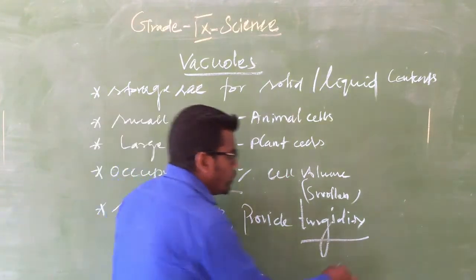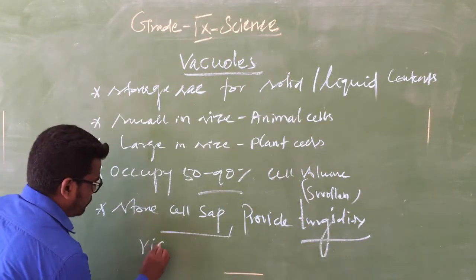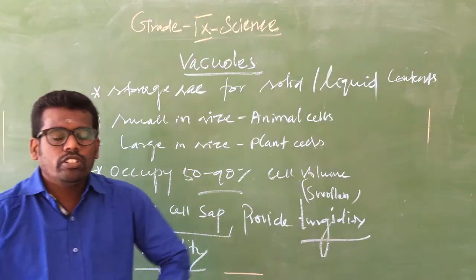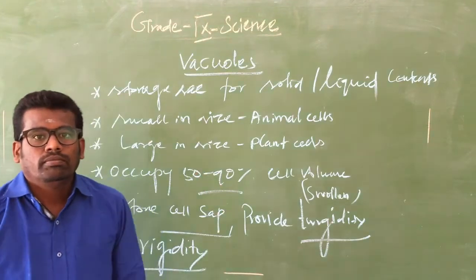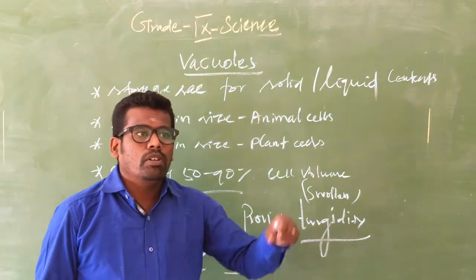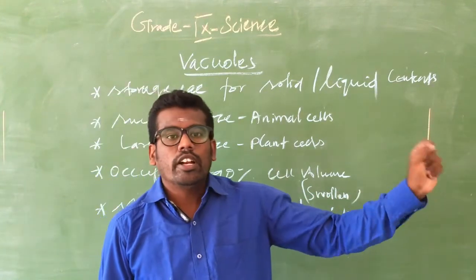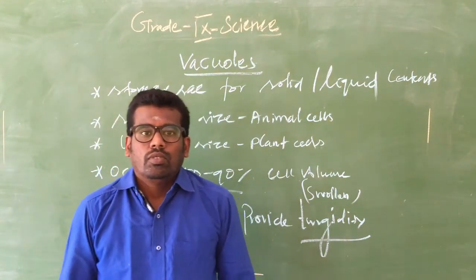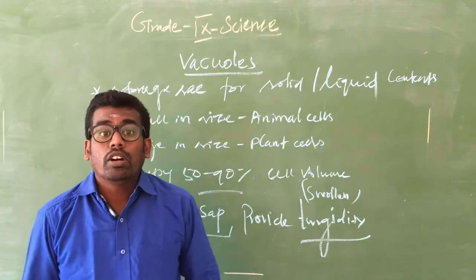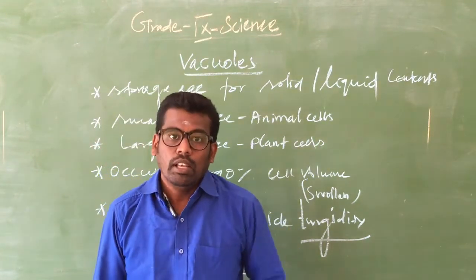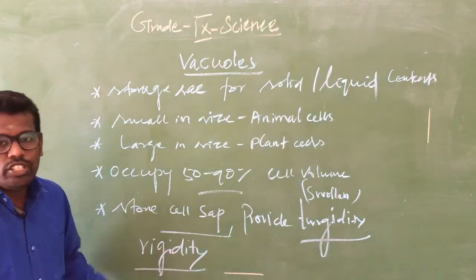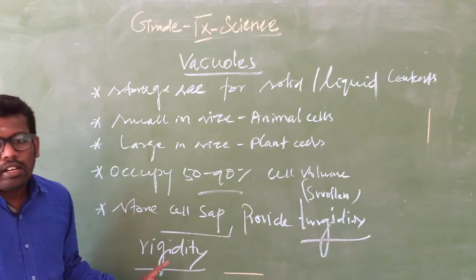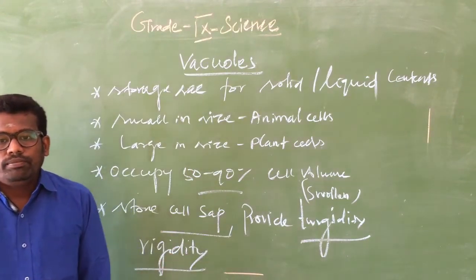And it also gives rigidity. What is meant by rigidity? Rigidity means strength. For example, you already learned the word in the cell wall. The cell wall is strong because of its rigid nature, due to the presence of cellulose. Like that, the vacuole gives rigidity to the cell. So it gives turgidity and also rigidity.